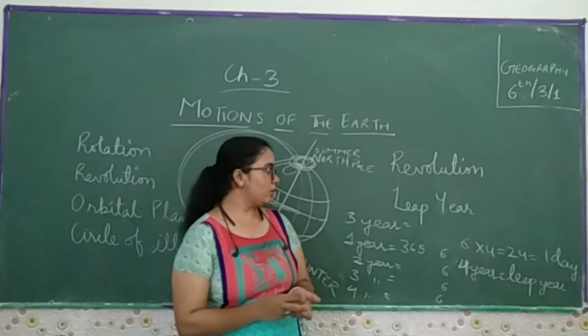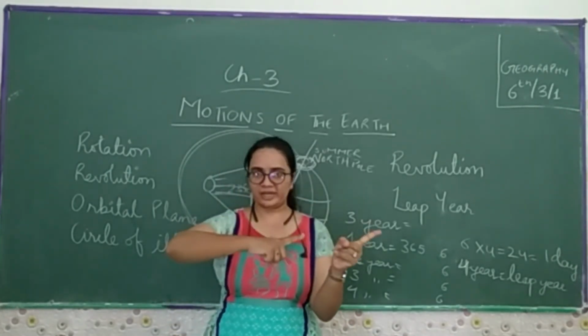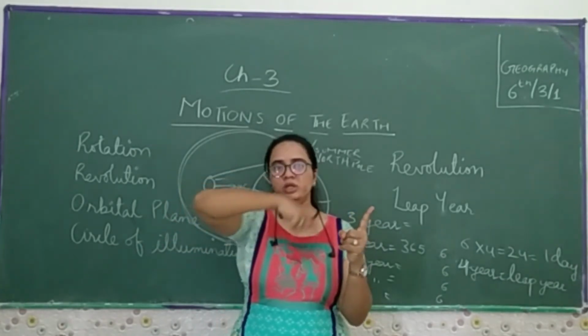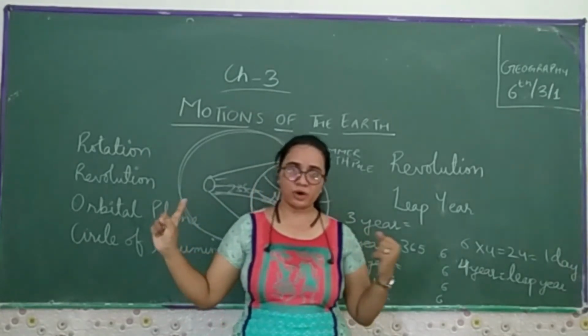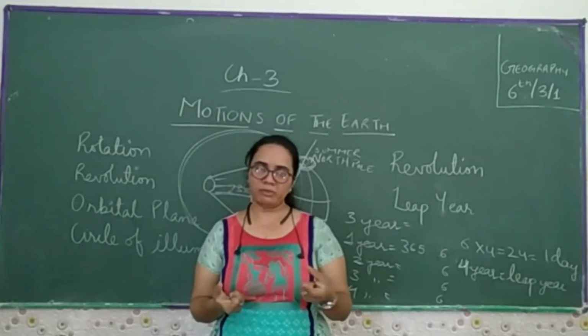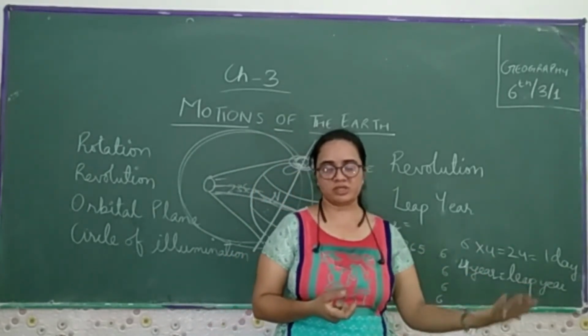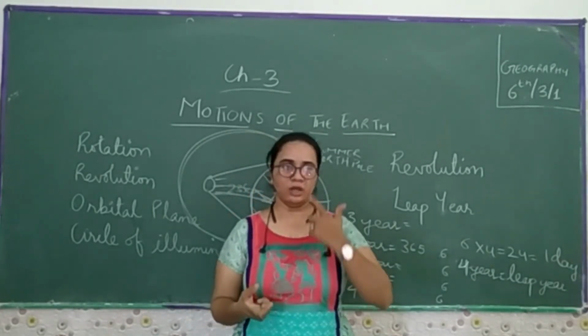What kind of particular things are there, what kind of imaginary lines we made. Our Earth is not straight, it is in a slanting position. It revolves around its axis, which is called rotation. If it revolves around the Sun, it's called revolution. So you have to keep all this in mind, because you have already studied it in the previous class, fifth. Now in sixth, you are learning the same things again.